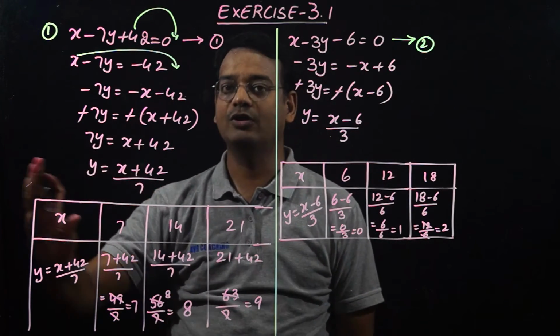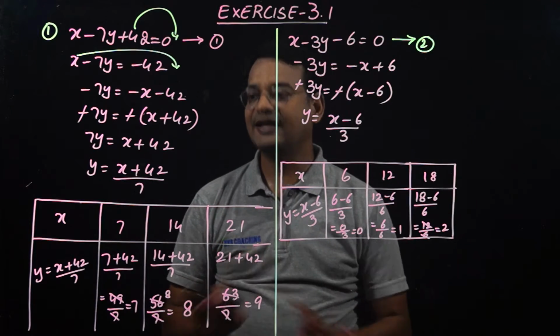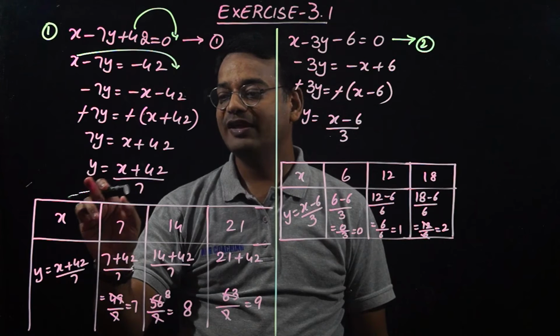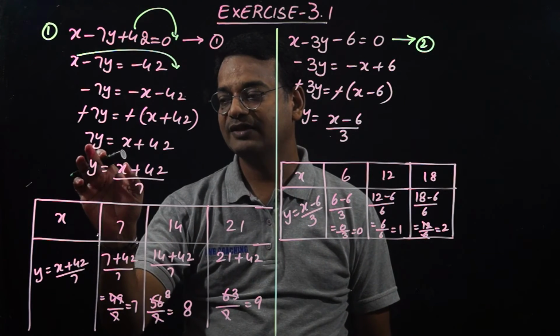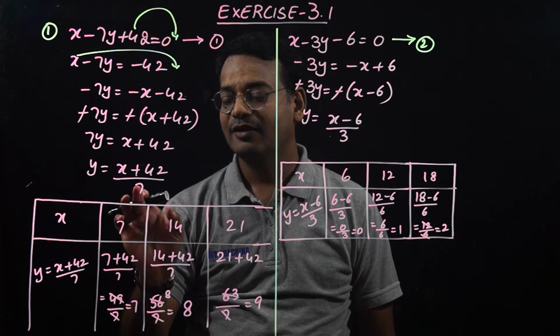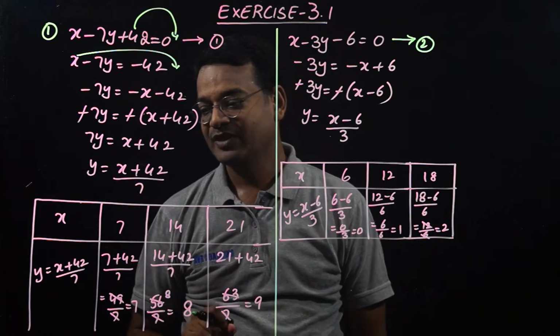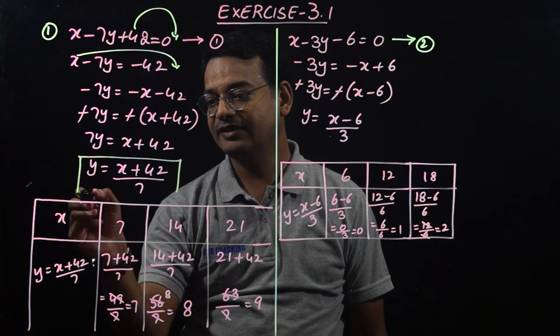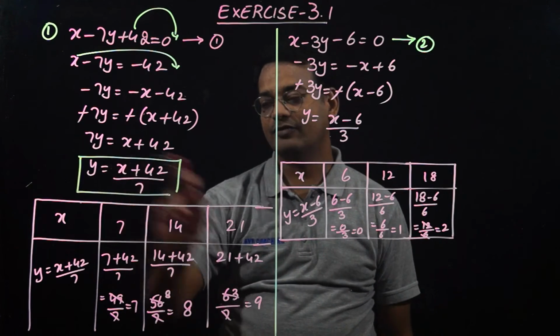We are going to leave y alone, no strings attached to it, single and ready to mingle. So y is equal to x plus 42, and this is multiplication, so when it comes to the right hand side it becomes division. Now we got this equation, and this we will use to find the value of y.